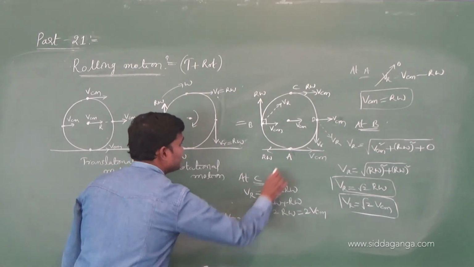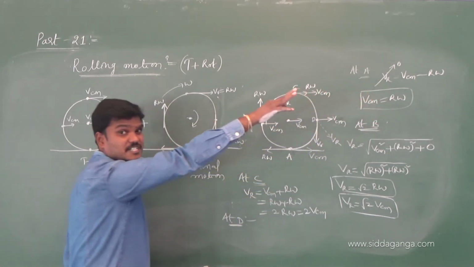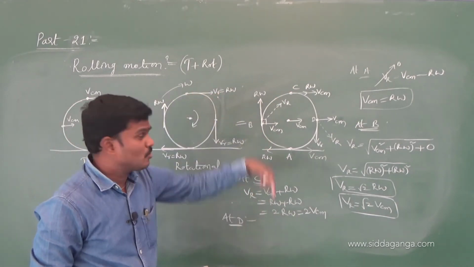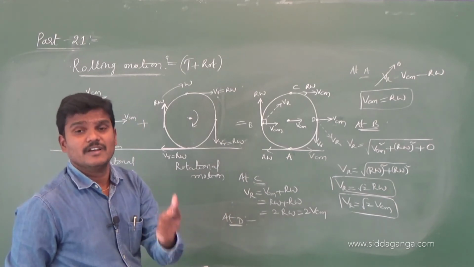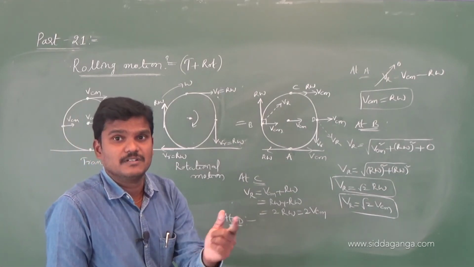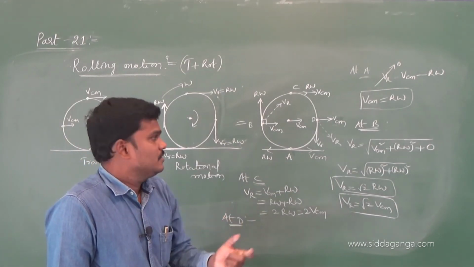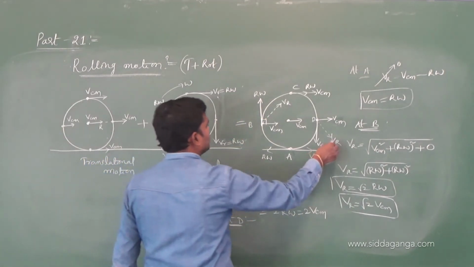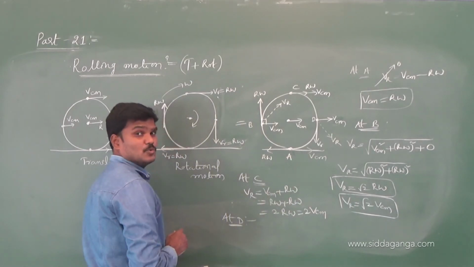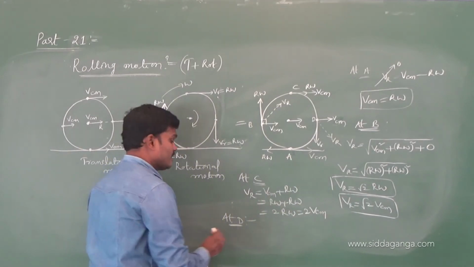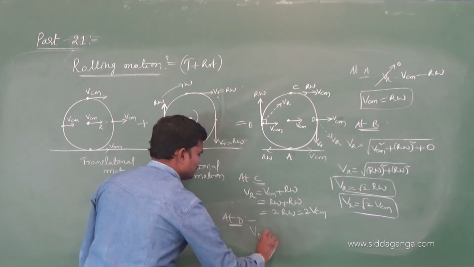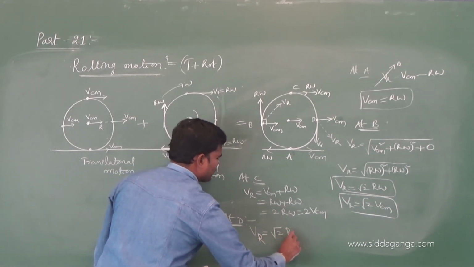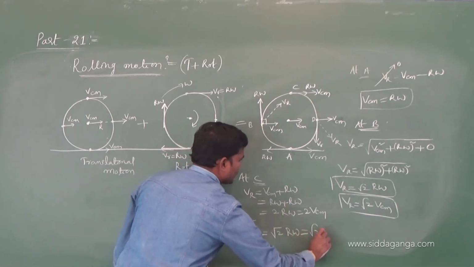At D the angle between these two velocities, Vcm and the rotational speed, which is r omega, is also 90 degrees. Then the resultant velocity at D is root of Vcm square plus r omega square. Again at D the resultant velocity is root 2 times r omega, root 2 times Vcm.